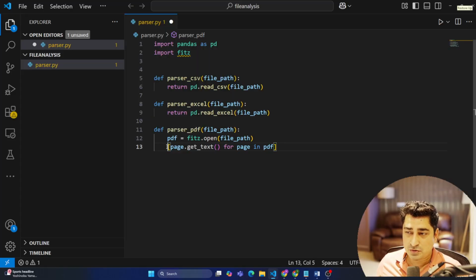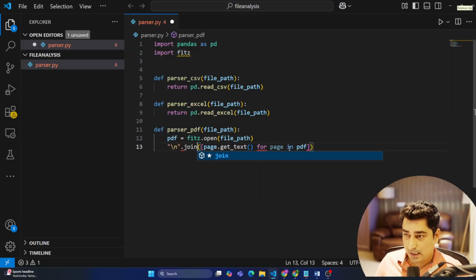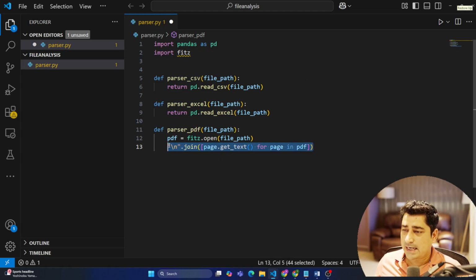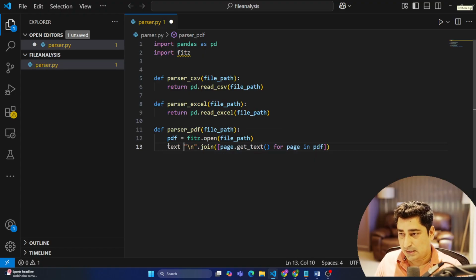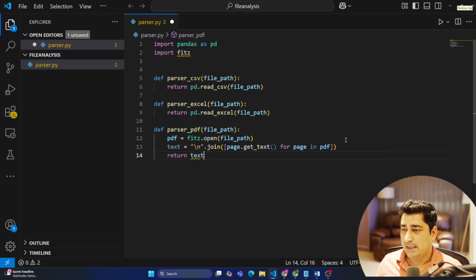And we are going to wrap it up with the join function, so that whatever data we read, it should be able to join it. Here I can join it with my end of the line character, so dot join. It is going to read the entire data, combine it, and finally give you, let's suppose, text, right? And then I'm going to return this particular text from this one.